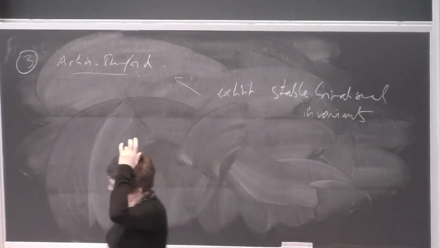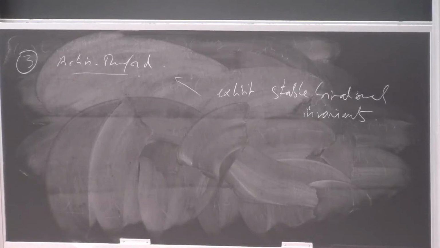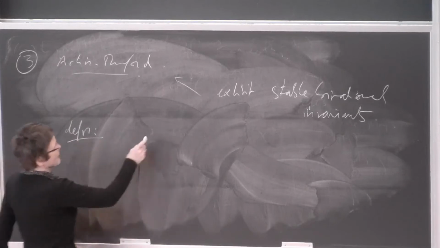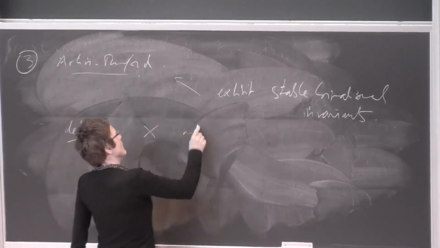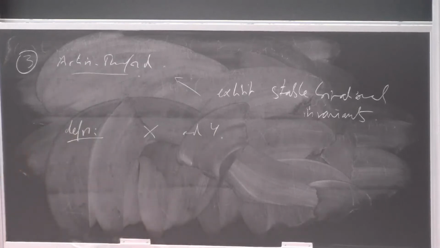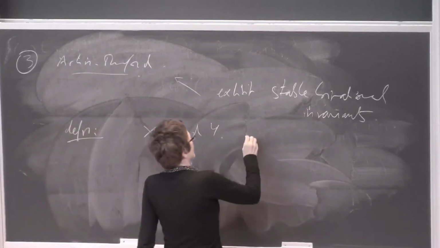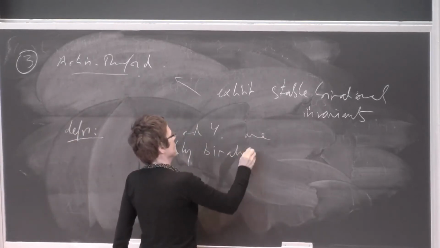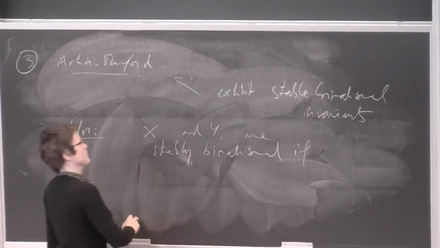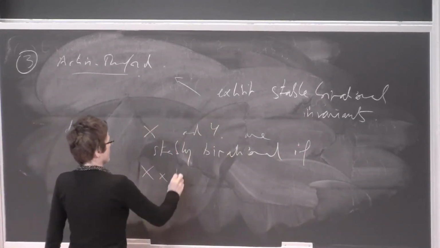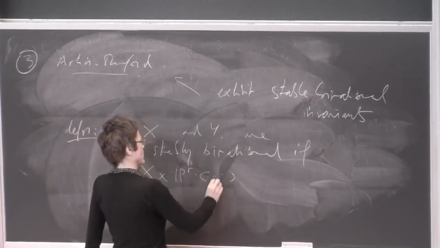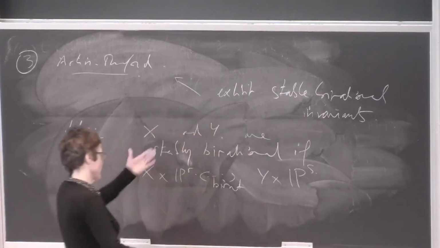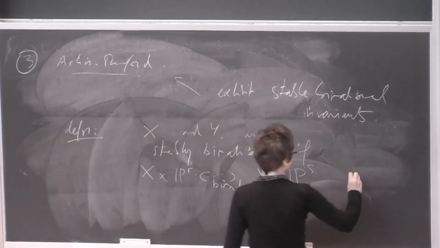as in the general talk of my lectures. So what do I mean by this? I say that X and Y, let's say again smooth and projective, are stably birational if X cross P^r is birational to Y cross P^s for some integers r and s.